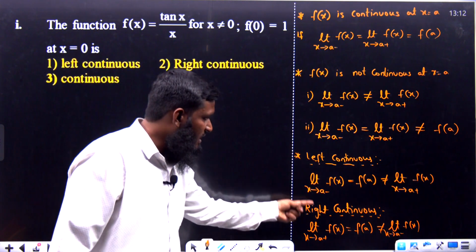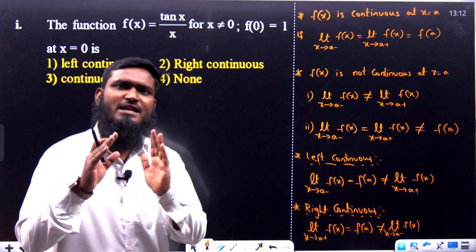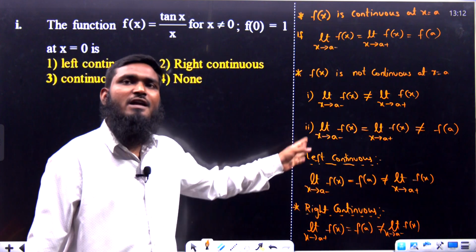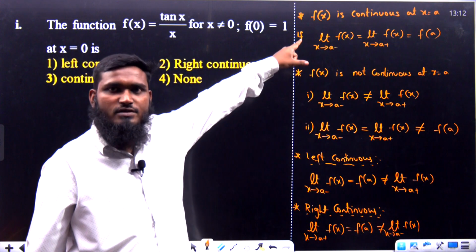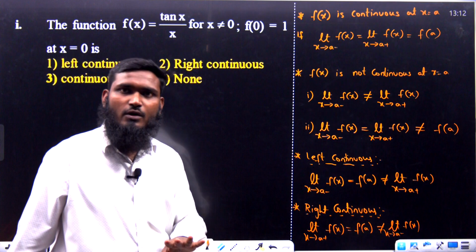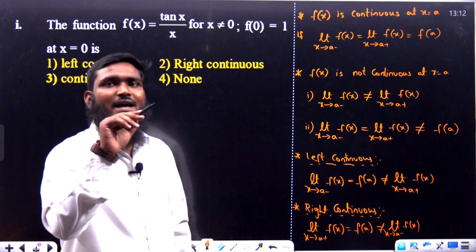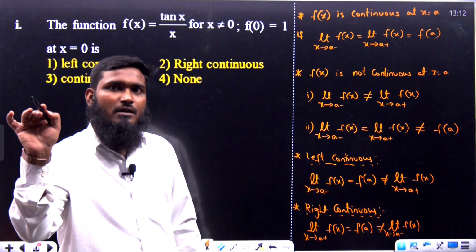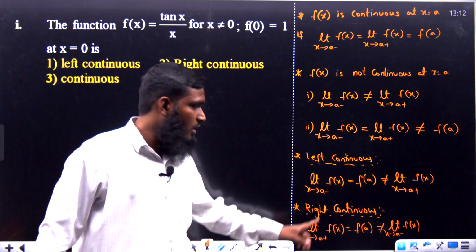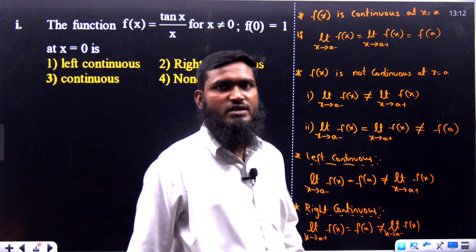Now this left continuous and right continuous is actually a discontinuous function only, because the three values are not equal. If the three values are equal, then only we say it is continuous. As we do not have the three values equal over here, it is discontinuous only. So we write discontinuous, but either it is left continuous or right continuous, like the conditions we are having over here.